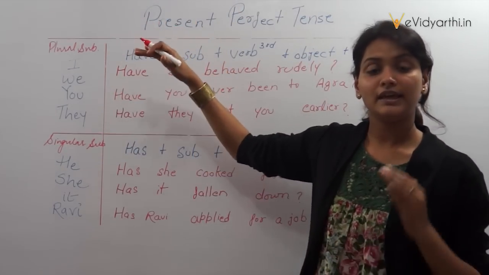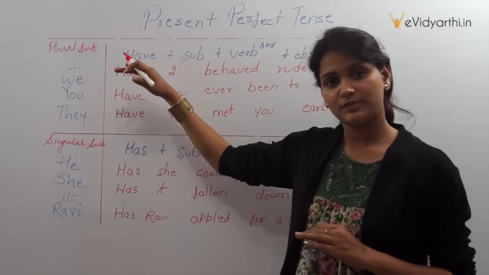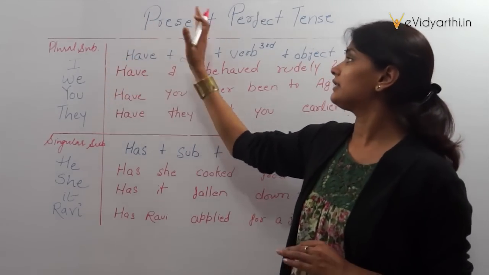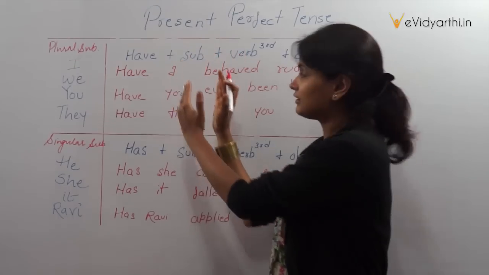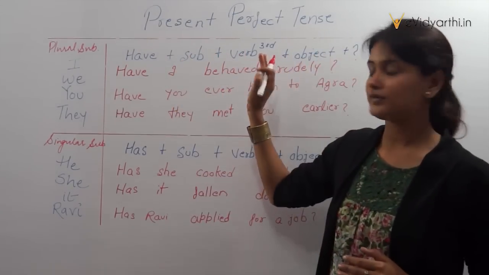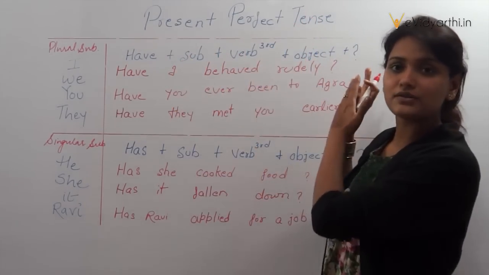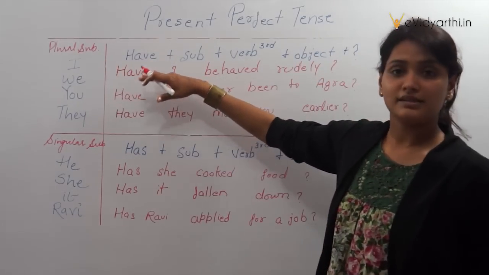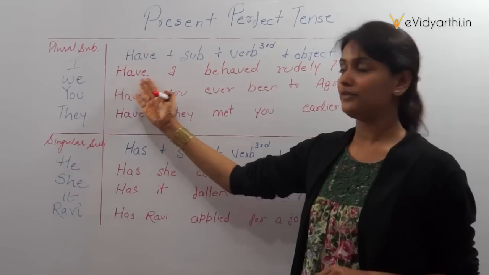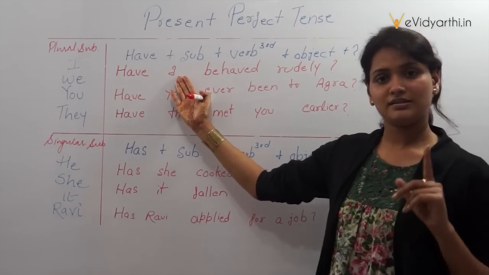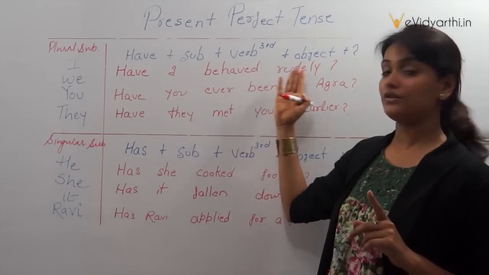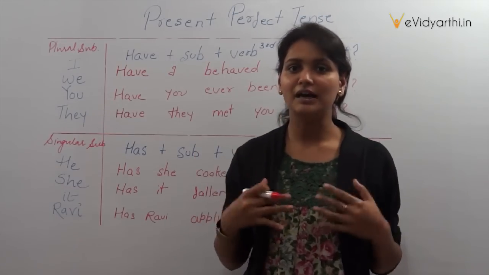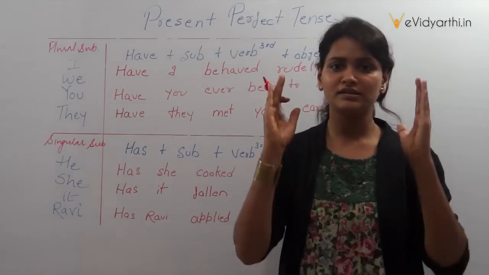Have, which is a helping and auxiliary verb in the present perfect tense, we put at the start of the sentence. Then comes the subject, then the third form of the verb, and the remaining part of the sentence is the object. Seeing towards the example, have I, which is the subject, behaved rudely? Have I behaved rudely? I am asking you. It is a question towards you.